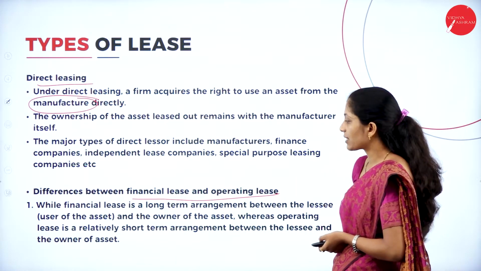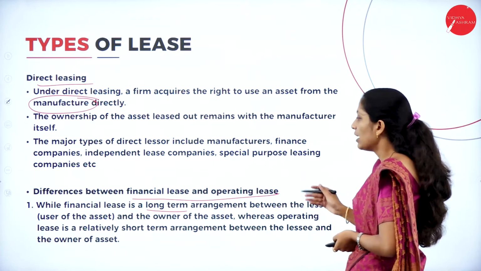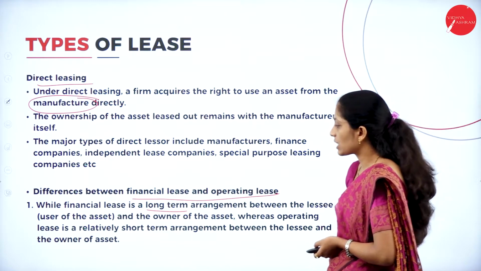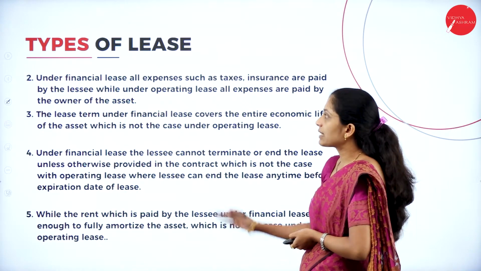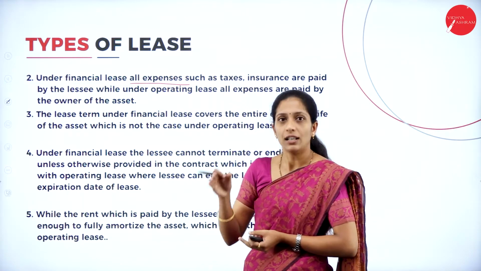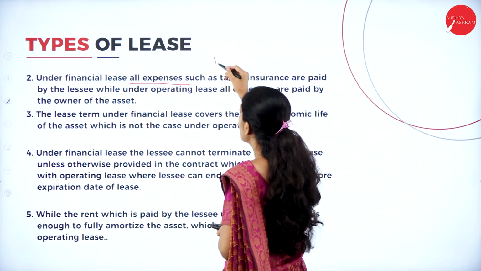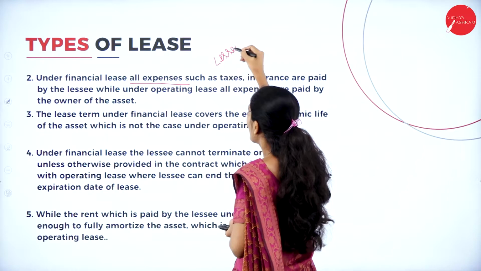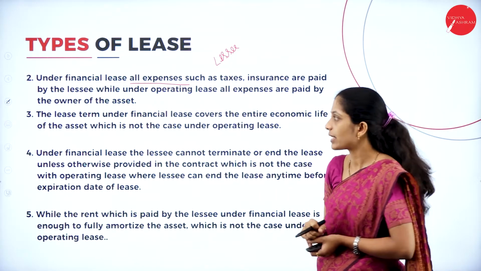If you see the first difference, financial lease is a long-term arrangement, whereas operating lease is a short-term arrangement. Hope you are clear with this. Next, in the financial lease, all expenses are borne by the lessee itself. Whereas in operating lease, all the expenses are borne by the lessor.